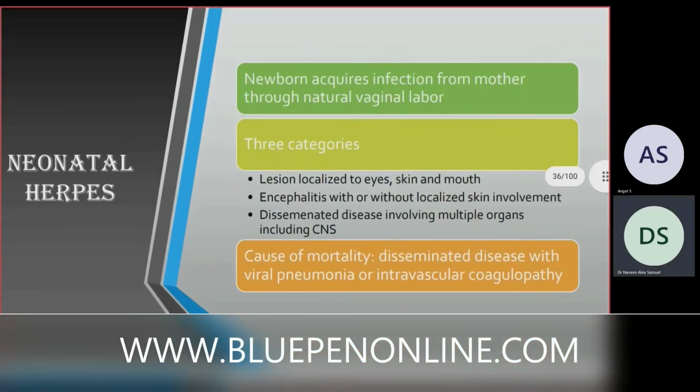Then next, neonatal herpes. The newborn acquires infection from the mother through natural vaginal labor. So imagine a female patient who is pregnant and has a herpes virus 2 infection, causing genital herpes. But the patient is posted for LSCS, and will the baby have neonatal herpes or not?